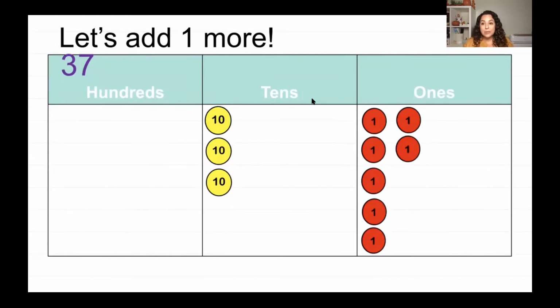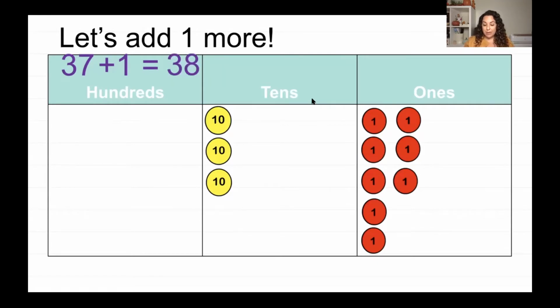You can see that I have my 3 tens and my 7 ones. So if I want to add 1 more to this 37 right here, all I have to do is just add 1 more, just like that. So how many ones do I have now if I add 1 more? Well, if I look at them, you could see that I have 38 altogether.